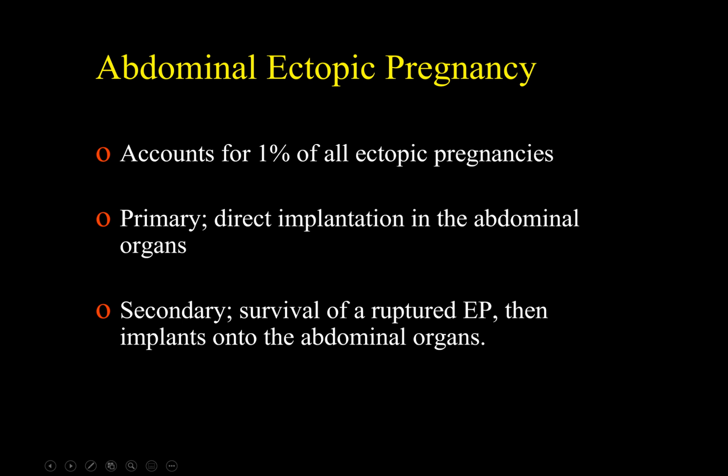Abdominal ectopic pregnancy. Abdominal ectopic pregnancy is extremely rare and accounts for less than 1% of all ectopic pregnancies. It can be primary, which results from intra-abdominal fertilization of an ovum with subsequent direct implantation of the conceptus outside the genital tract, or it can be secondary, which results from survival of a ruptured tubal or ovarian ectopic pregnancy, which is then implanted to the peritoneum, omentum, or abdominal organs.